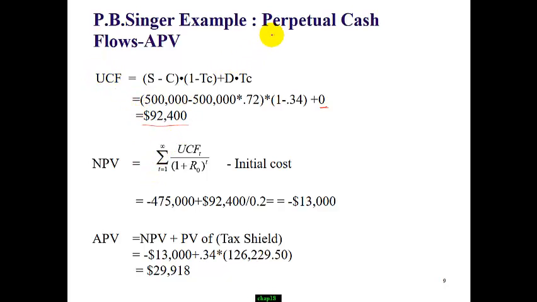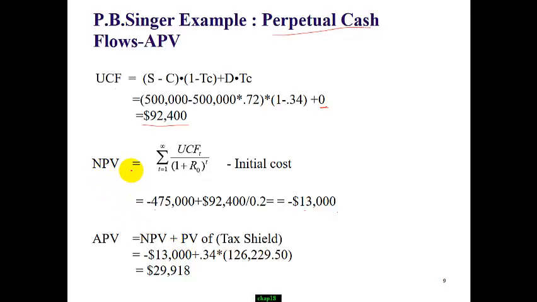Now remember, this is perpetual cash flow. To get the present value, we use annual cash flow 92,400 divided by the discount rate R sub 0, 20%. Then subtract the initial cost of 475,000. This gives us a net present value of negative 13,000.